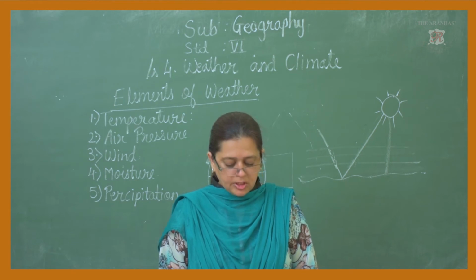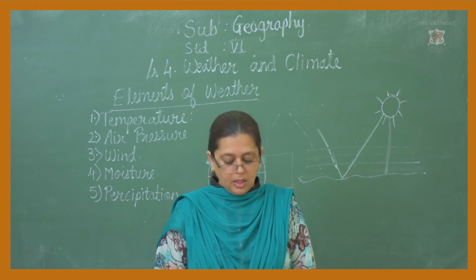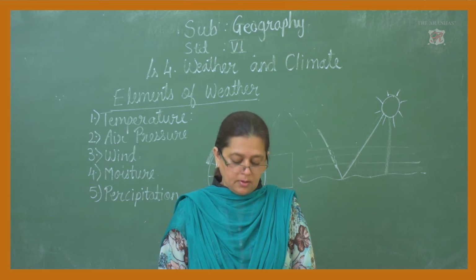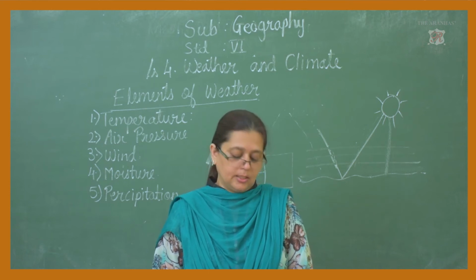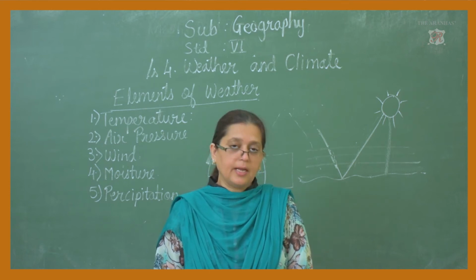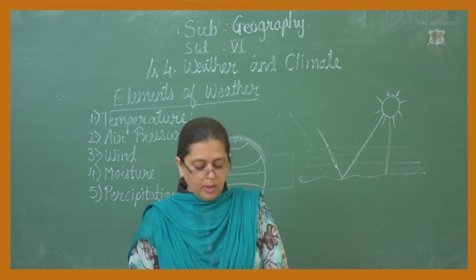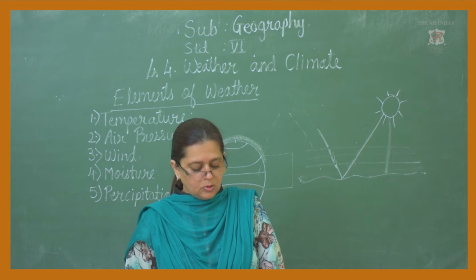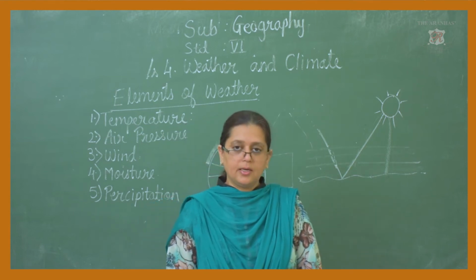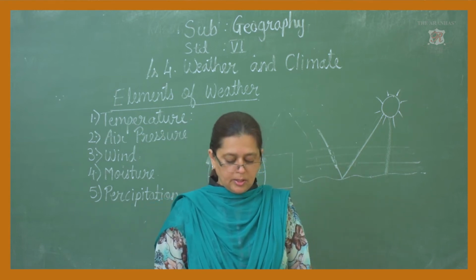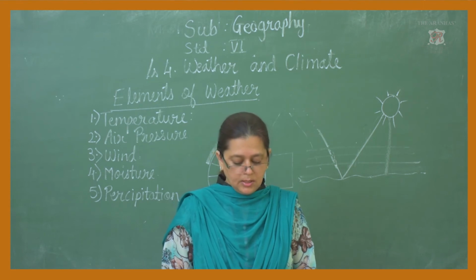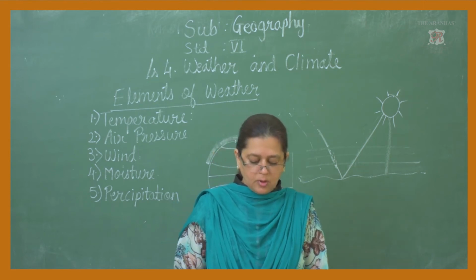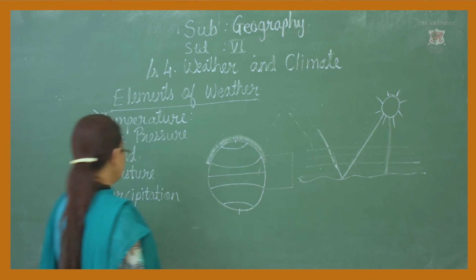Weather keeps on changing frequently. We can experience changes in weather easily. Changes in the climate take place over a long period. These changes are not perceived so easily. It is not realized or noticed so easily.